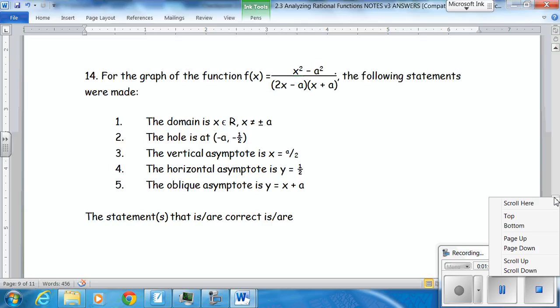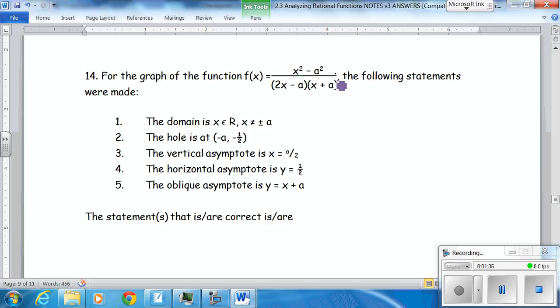So for the graph of the function f of x equals x squared minus a squared divided by 2x minus a times x plus a, the following statements were made. The domain is, the hole is, the vertical. Okay. Now, let's break this up and figure out what's correct and what's incorrect. You've seen this before. It's often rewritten as 1 is true, 2 is false. So label them 1 or 2. Anyway, the first one: the domain is x is all real, x cannot equal plus or minus a.